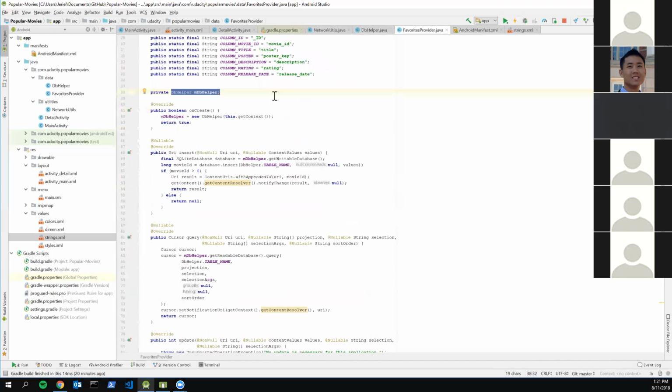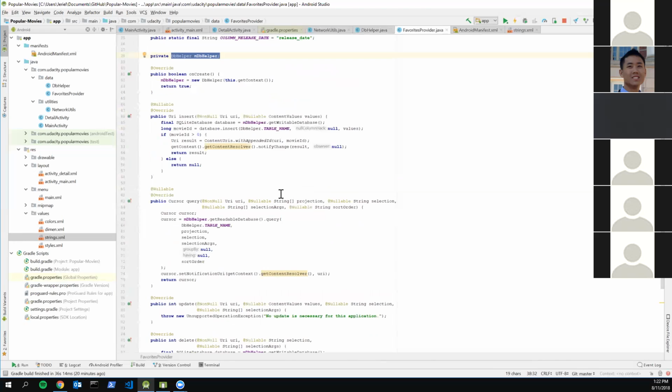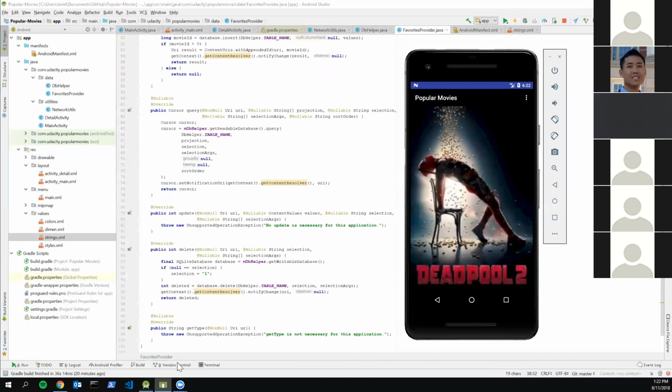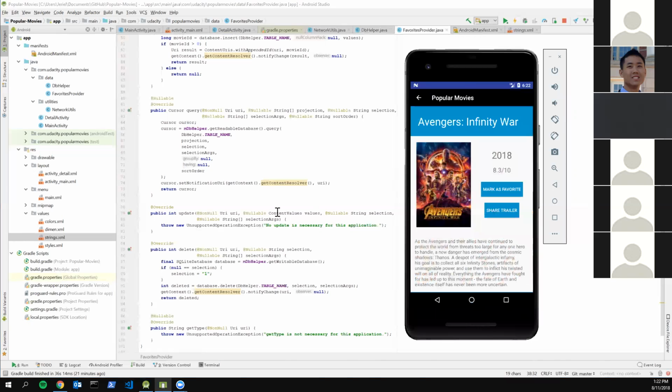So if you want to implement each of these methods for this project, you really just need the create method, the reading method, and the delete. You don't really need update because for this application, you really just need to add and remove favorites. So you wouldn't need to implement the update feature.